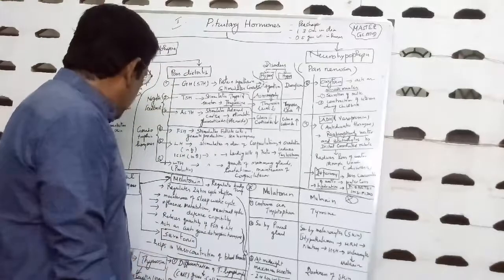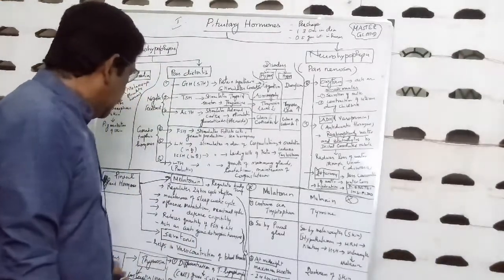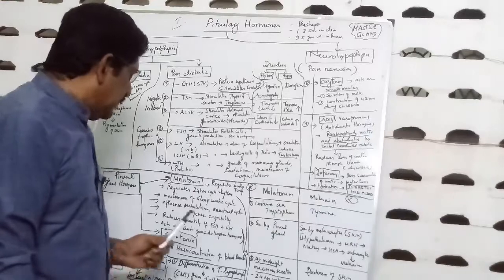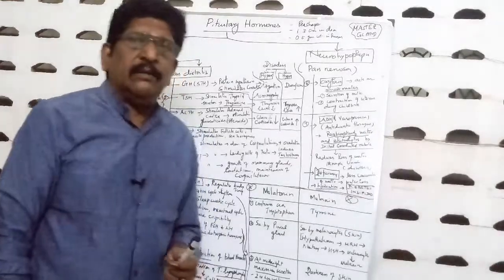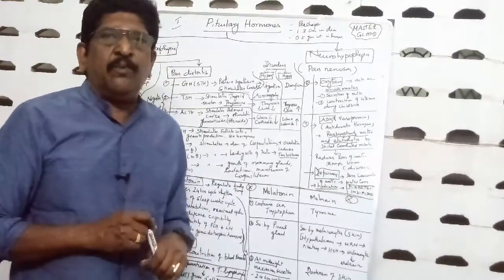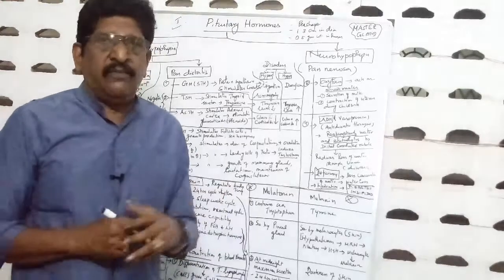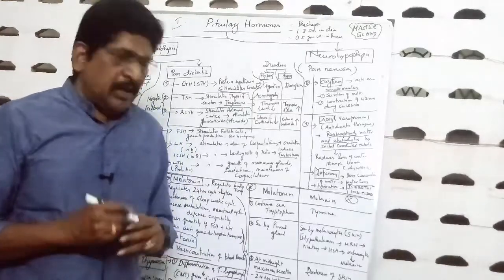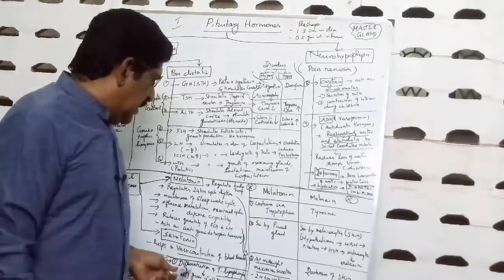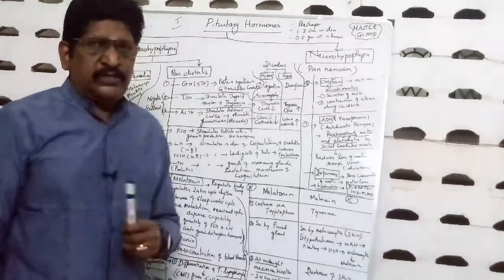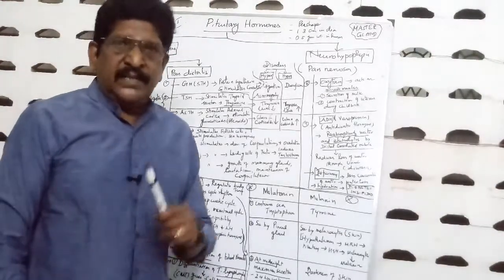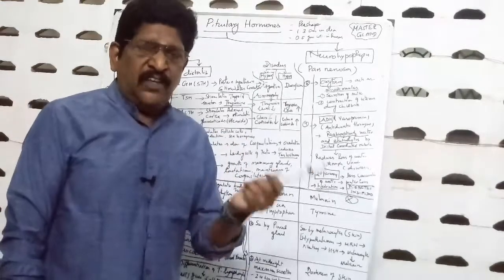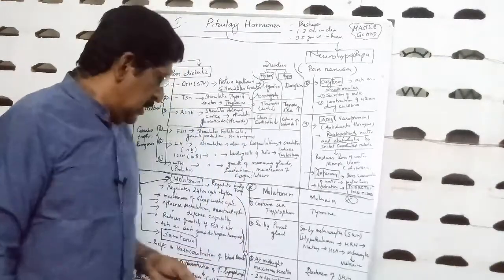Right. Then coming to the last, third gland, the thymus gland, it secretes the hormone thymosin. This thymosin is very important for the immune system of our body, because one, it helps in the differentiation of T lymphocytes. There are two lymphocytes, T lymphocytes and B lymphocytes.